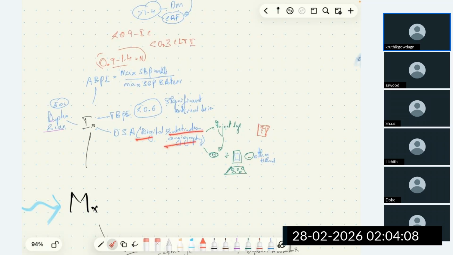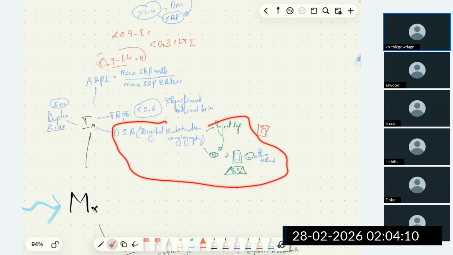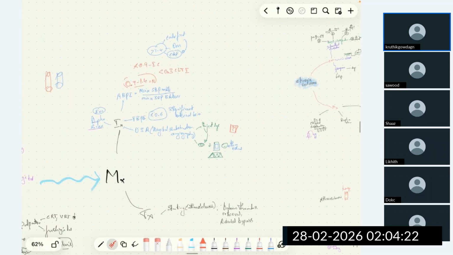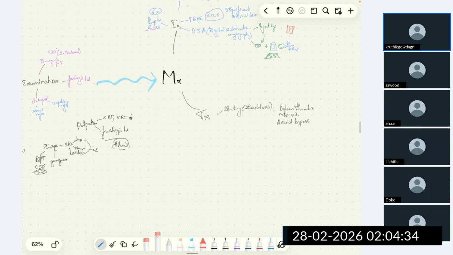The advantage of this procedure is that the visualization of the arteries is increased, obviously. And the disadvantage, as always, is cost factor. So we discussed the investigations seen in case of PVD, that is duplex scan, ABPI, TBPI, and then digital subtraction angiography. Let's go on to discuss the treatment done in case of PVD due to atherosclerosis. What is the treatment of this condition?